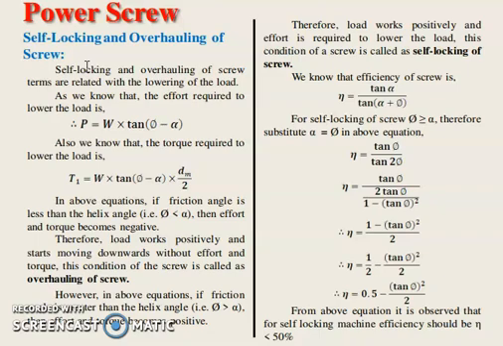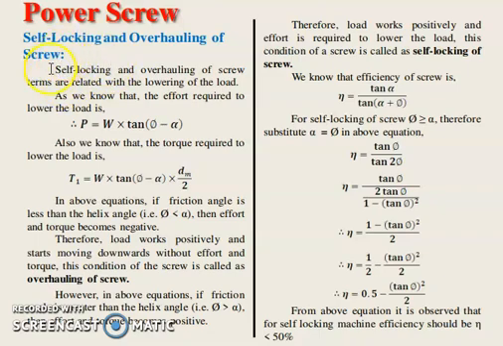To lift the load, the power screw is required to rotate by the help of a handle or any means in the clockwise direction. After lifting the load, the power screw will stop. It will not rotate backward, that is, it will not rotate in the anti-clockwise direction. This is the condition of self-locking.